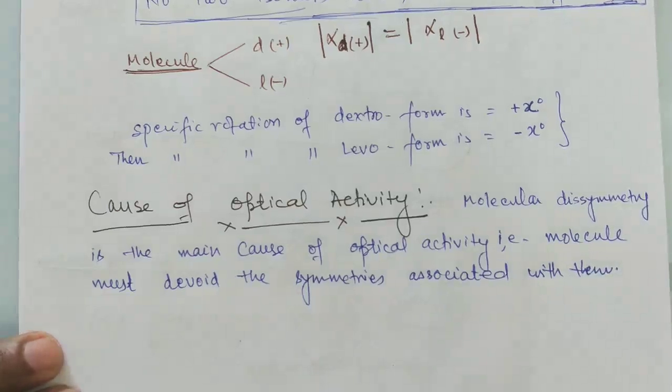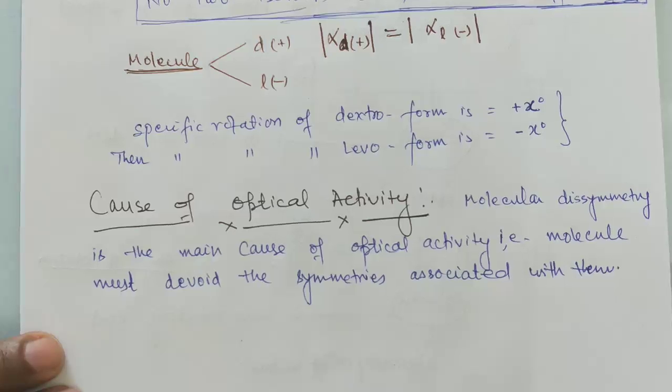Various kinds of symmetries are there in molecules and in crystals. So all those symmetries should not be there.